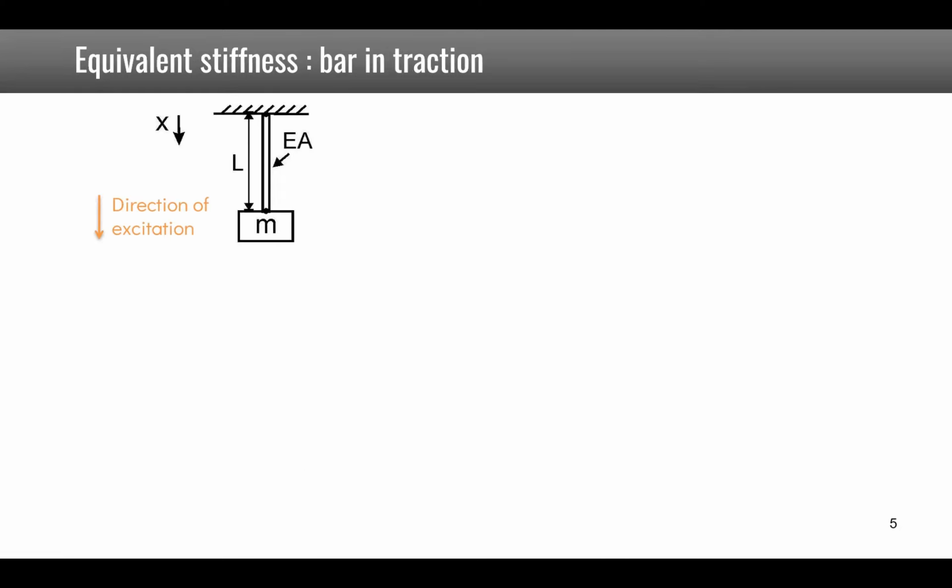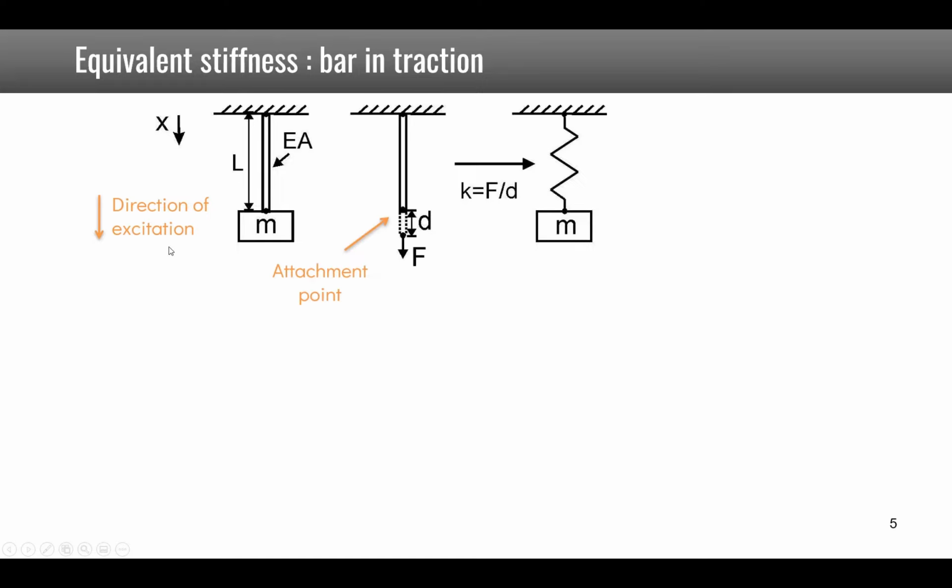Let's take the example of a bar in traction. So you see here that the mass is hanging from the bar and the direction of excitation is vertical. We therefore replace the mass by a force and we will compute what is the value of the displacement. So using resistance of materials, we know that the axial stress is uniform over the area and is given by the Young's modulus multiplied by the longitudinal strain, which is du over dx.